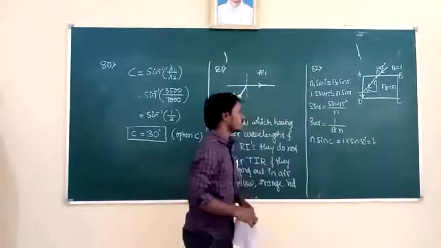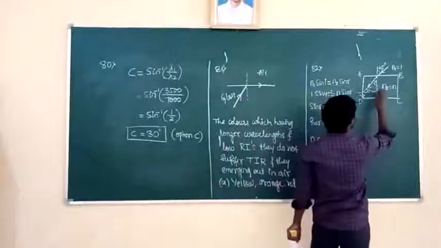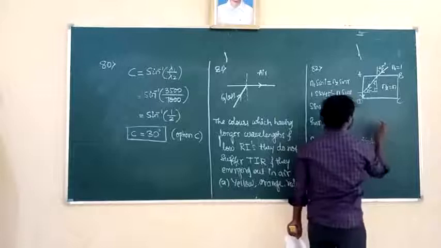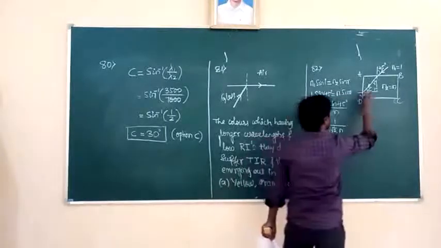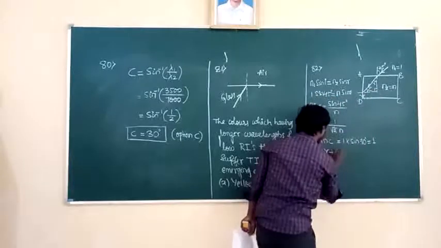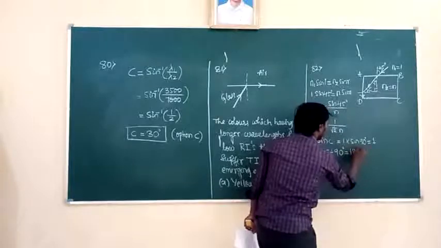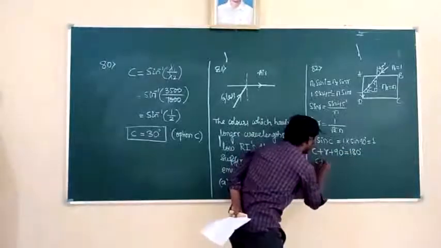Okay. Then we have to find C. How to find C here? The sum of all angles is equal to 180 degree in the given right angle triangle. So angle C plus angle R plus 90 degree is equal to 180 degree. Then C plus R is equal to how much?